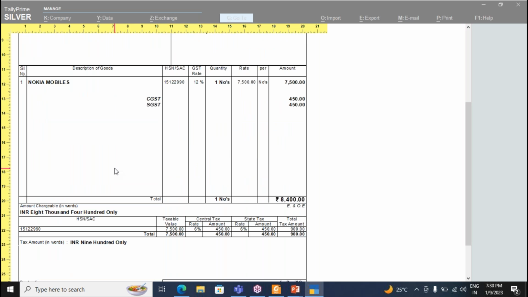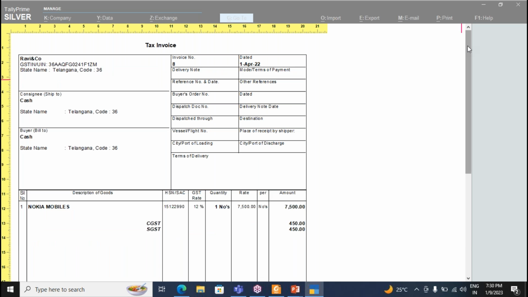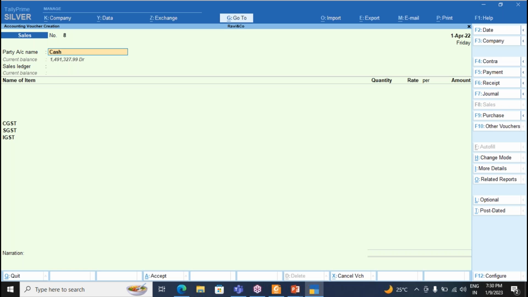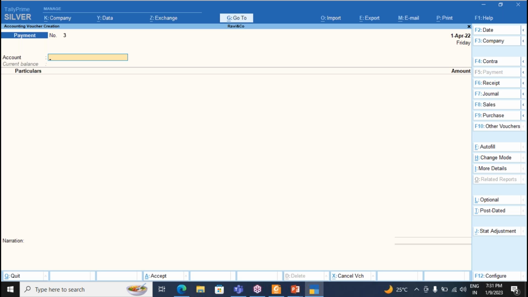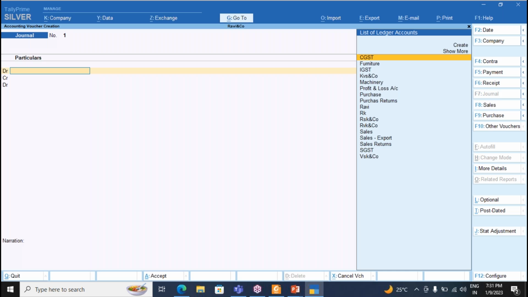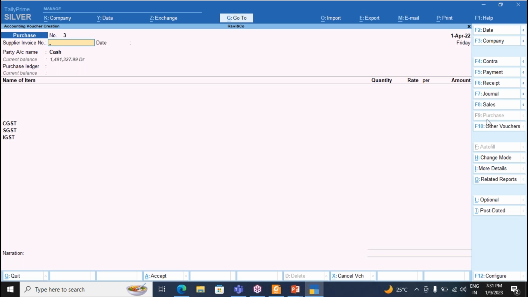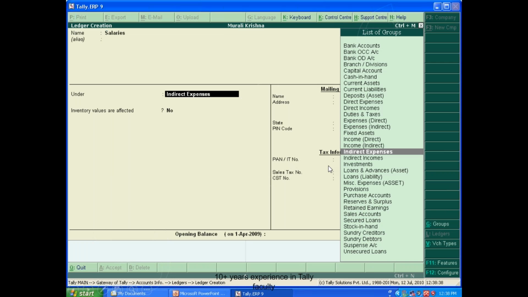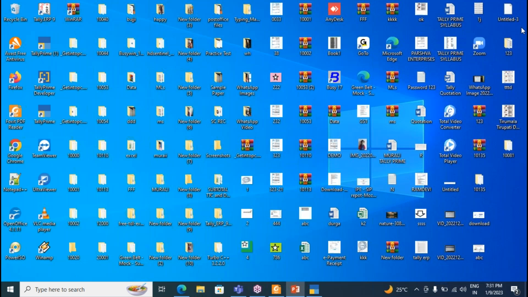That's why in 30 days we learn configuration settings, not account basics. Basics are not required because here we do not maintain any accounting terminology. Some basics are required because you pass JVs for adjustment entries, bills payable, bills receivable, outstanding, prepaid. At final accounts adjustment time, some little bit of basic knowledge is required. Otherwise, just do the operations using computerized purchase, sale, payment, receipt, everything. That's why in the first week I explain only basic topics.